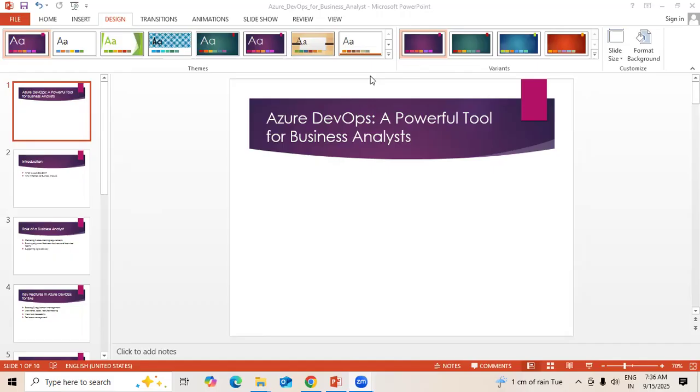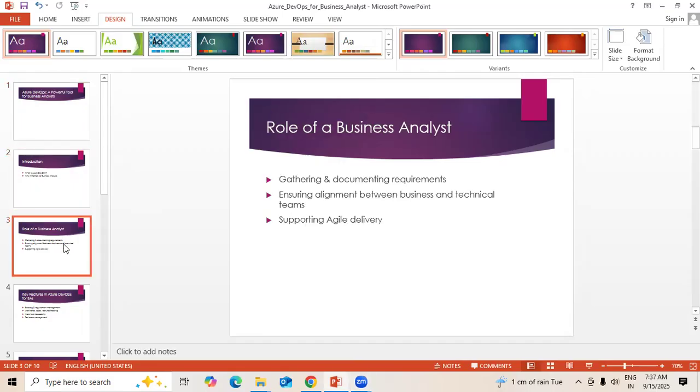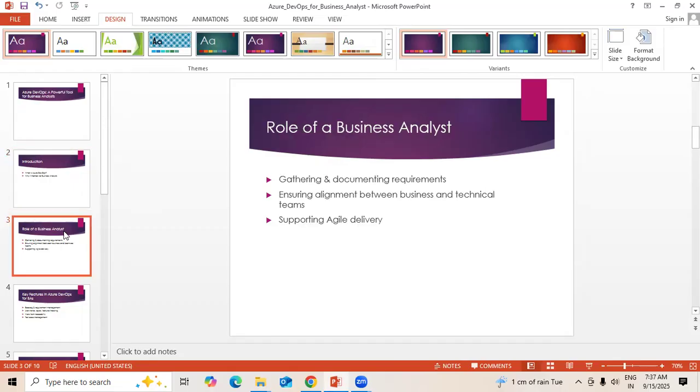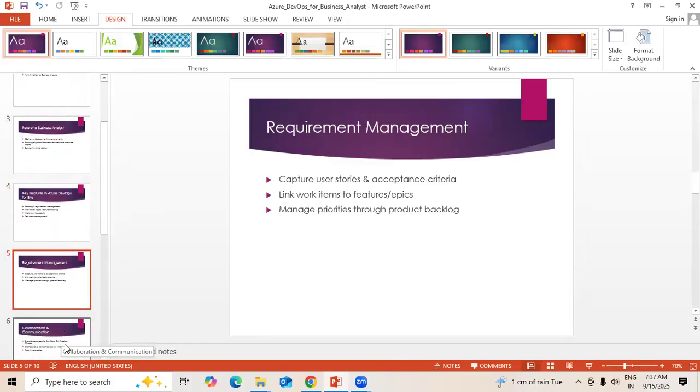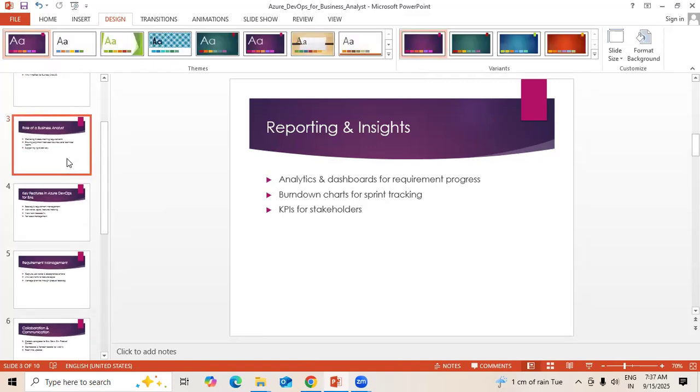Using Azure DevOps, we can create some epics and user stories. At the same time, creating data pipelines, everything by the DevOps engineers can be done using the Azure DevOps application. So in this regard, I'm going to discuss why and what exactly Azure DevOps is all about, why it matters for any business analyst, and in what way this is being used. That I'm going to explain.